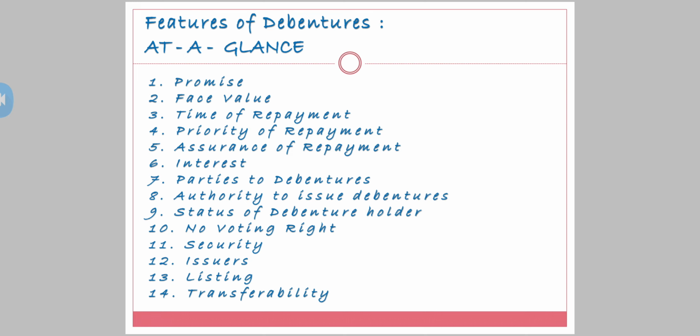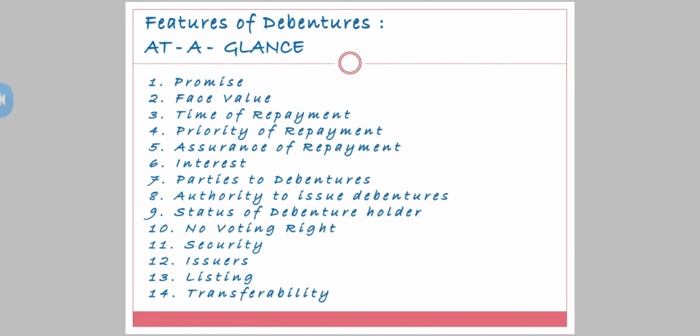You can write example as Bombay Stock Exchange or National Stock Exchange. And the last one, 14th one, is transferability. Through any of the instrument of transfer, the XYZ person can transfer the debenture to the other person. Transferability is very easy. So here we come to an end with features of debenture.